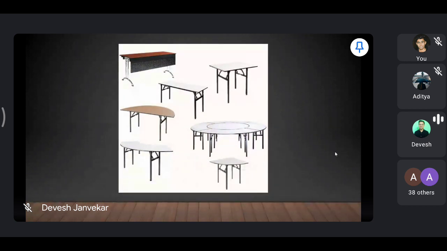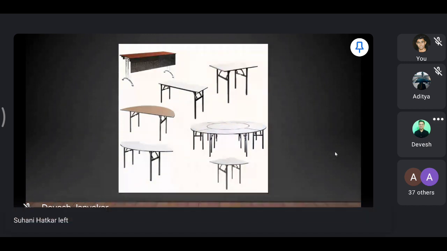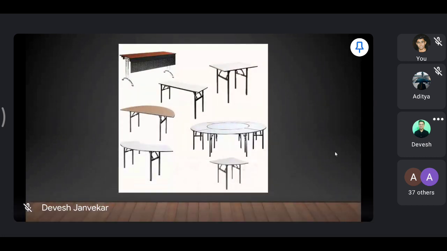And on a 6 feet diameter, you can accommodate 10 to 12 covers. Right?